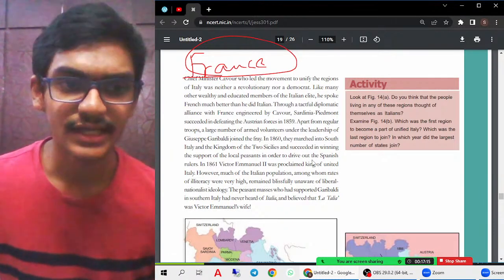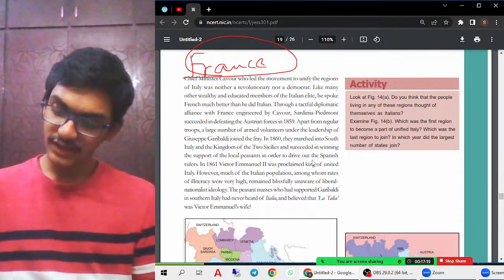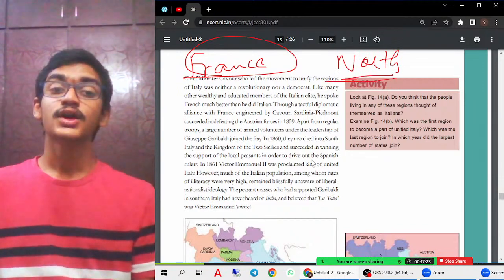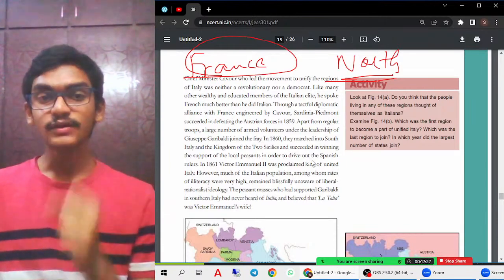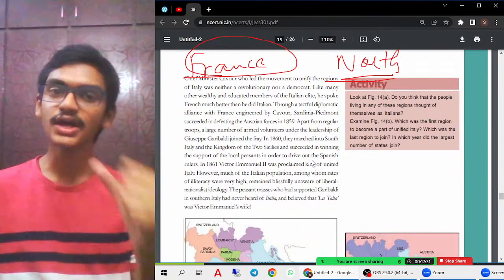So the Sardinia-Piedmont region mainly succeeded in defeating the Austrian forces. As you know, the north region was ruled by the Austrian Habsburg Empire. With the help of the alliance with France, Italy was able to defeat the Austrian Habsburg Empire in the north and got control over that.